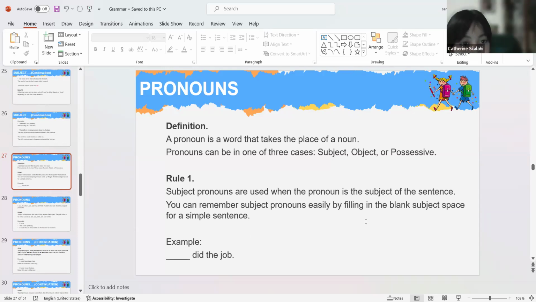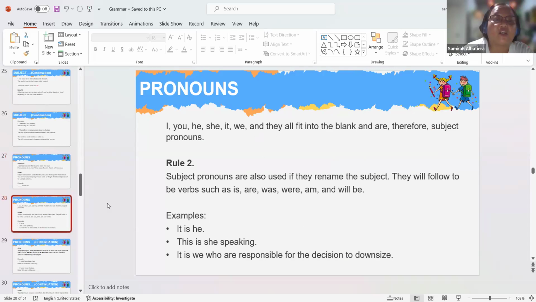I did the job. I, according to Mark earlier, is also a pronoun. Specifically, it is a first person, right? Okay, very good, Catherine. I. You can also use you, he, she, it, we, they.